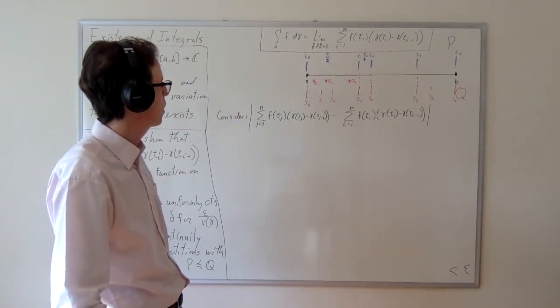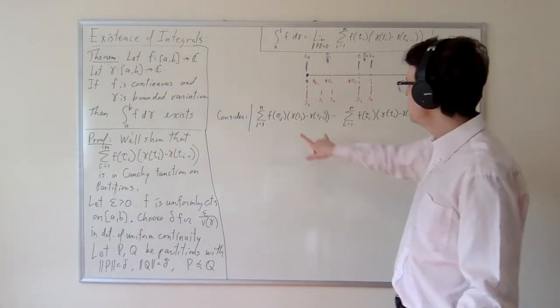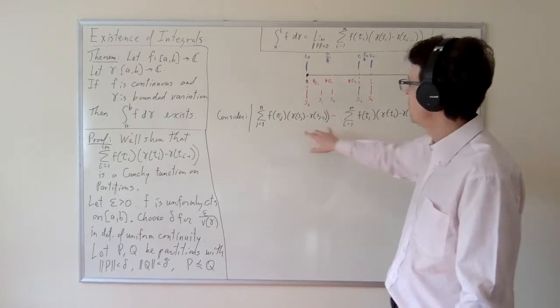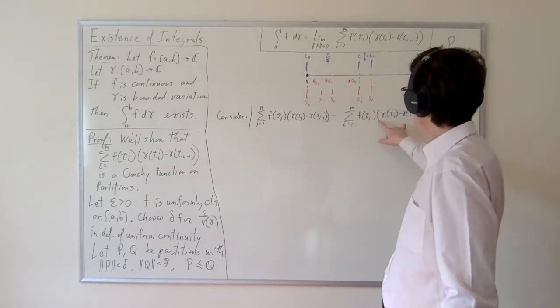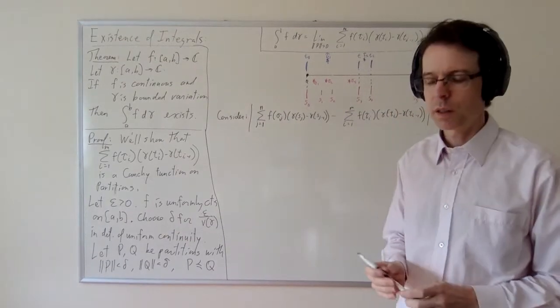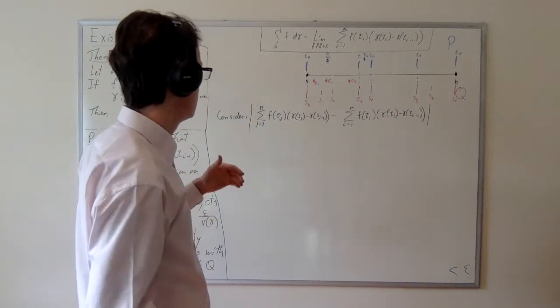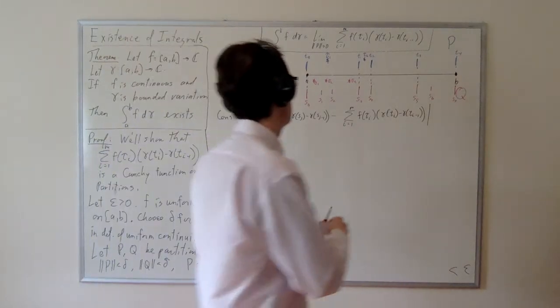Okay. Now, this is a summation and this is a summation, and they have different indices, and they're multiplied by different values here. And so there's a pretty big challenge to combine these summations into one summation.